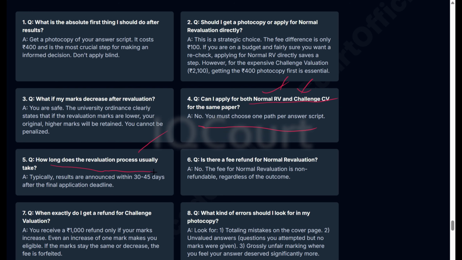How long does the revaluation process take? It takes usually 30 to 45 days after the final application deadline. Is there a fees refund for normal revaluation? No, there is no refund in case of normal revaluation. Only in case of challenge revaluation, if you get more than your original marks, then you will get 1,000 rupees refund.